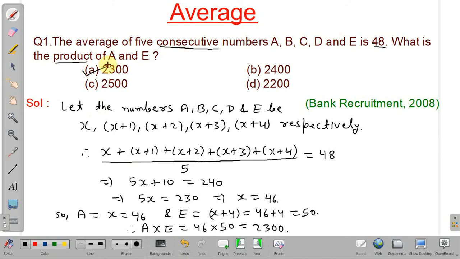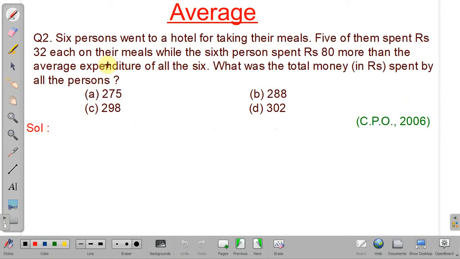We will discuss another problem. See, in this question, what is given? Six persons went to a hotel for taking meals. Five of them spent on an average 32 each person. Okay, so five people spent 32 each, and the sixth person spent 80 more than the average of all the six. See, the average of all the six is spent, plus 80 rupees. Okay, so whatever is the total average, suppose x is the average, so x plus 80 is spent, and we have to find the total money spent by all the persons.